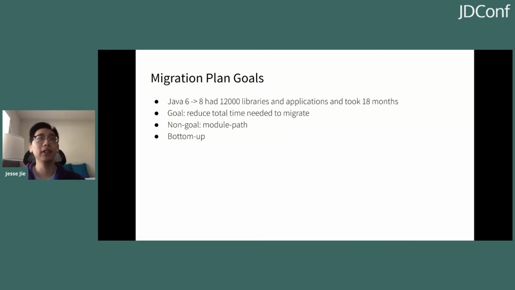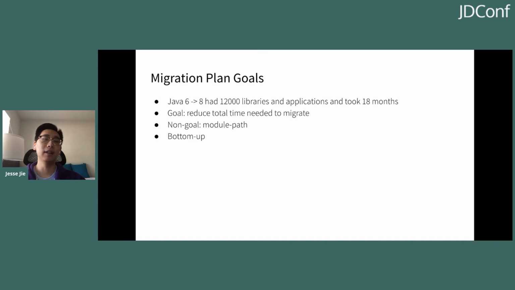So before the migration began, we tried to set some goals. To get a bit of a historical context here, our last Java migration was from Java 6 to 8, and it had 12,000 libraries and applications at the time, and it took 18 months.